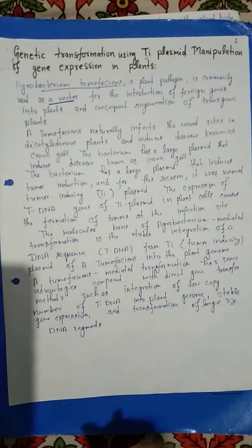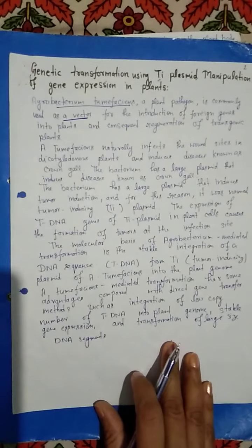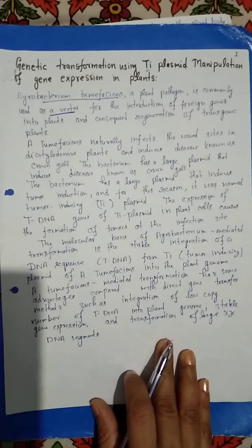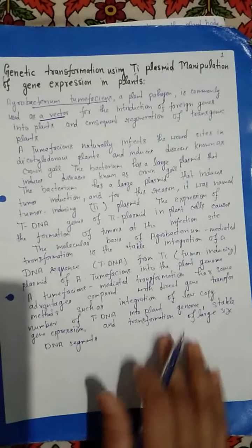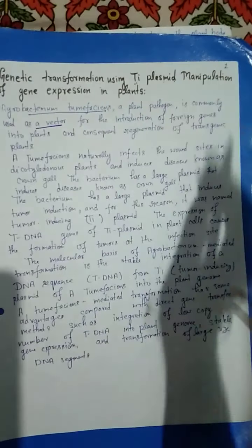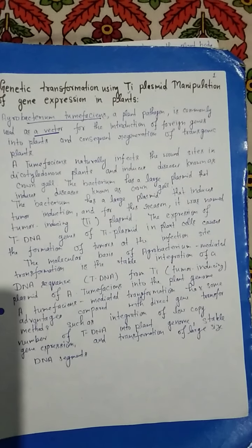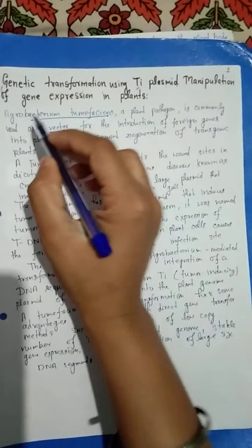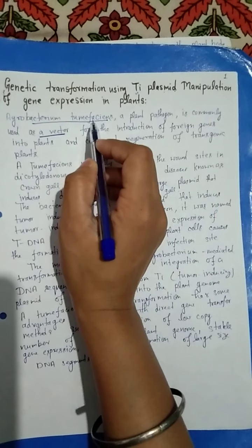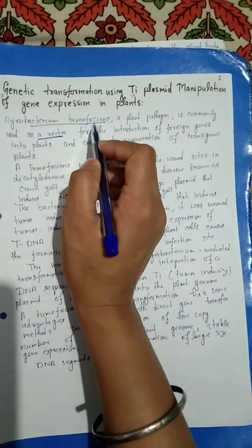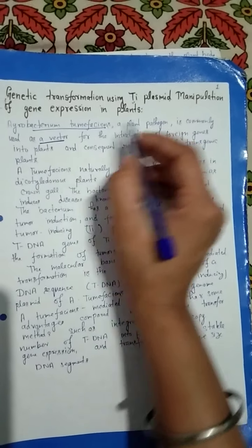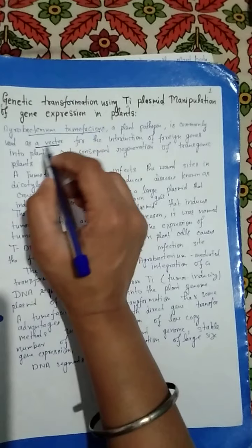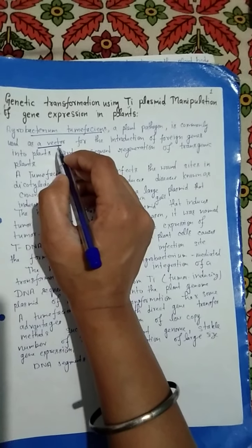I am going to discuss genetic transformation using Ti plasmid, manipulation of gene expression in plants. First of all, what is Ti plasmid? Ti plasmid is the tumor-inducing plasmid that is present in the Agrobacterium tumefaciens bacteria, and this bacteria is present in the root of the plant, and this bacteria acts as a vector.